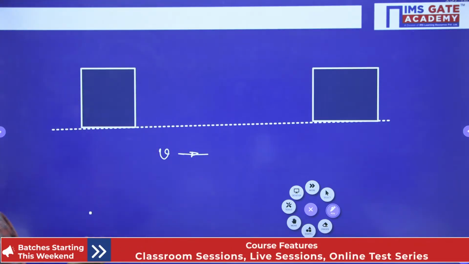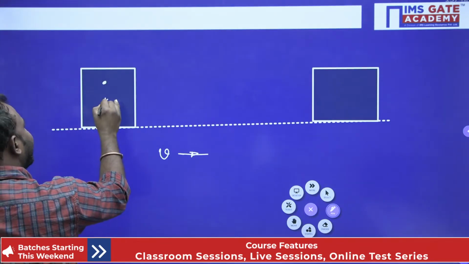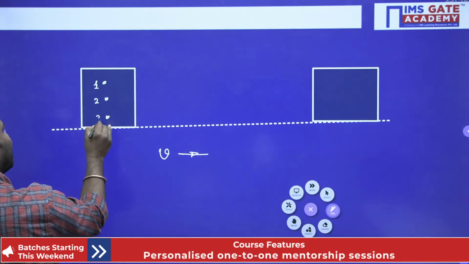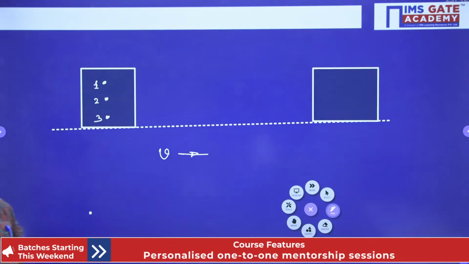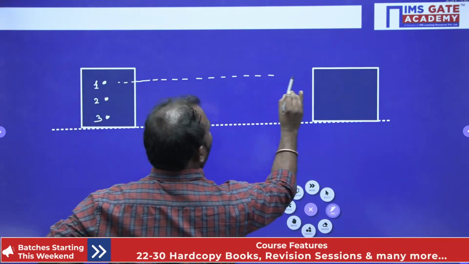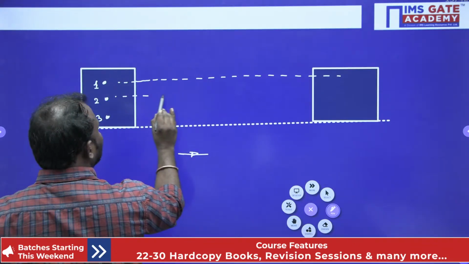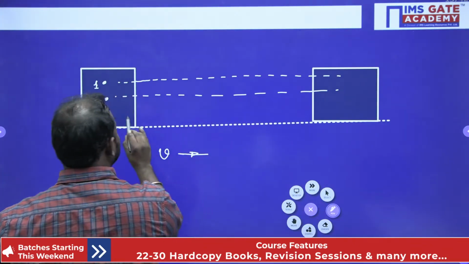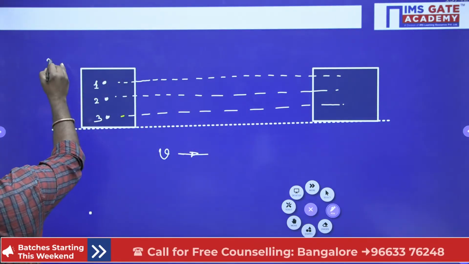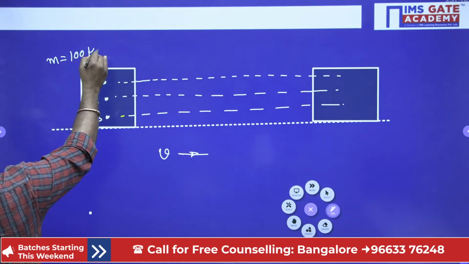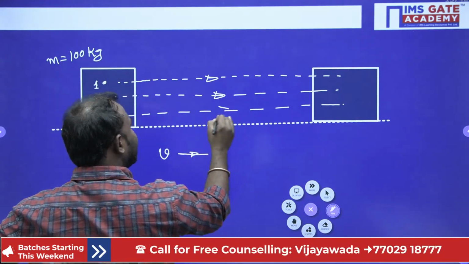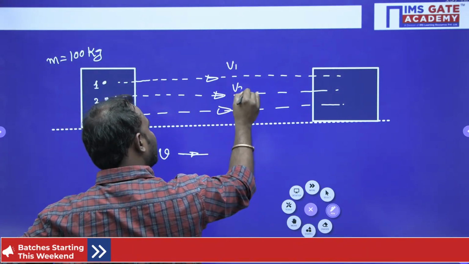Now if I take particles 1, 2 and 3, say this is particle 1, particle 2 and particle 3. When we consider these particles, they are moving with the same velocity and the same displacement. Say this body's mass is 100 kg, and it is moving with V1, V2 and V3.